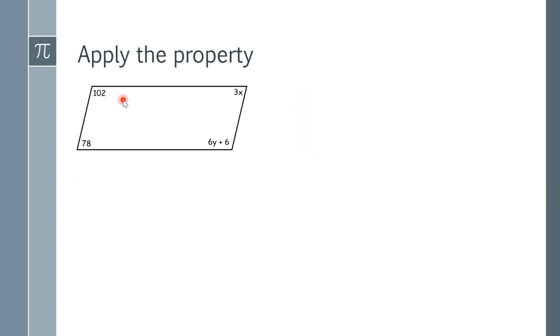And let's take a look at this one. Looks like we have information about all 4 angles, so we're going to probably use that the angles across from each other are congruent. So let's start with x. So 3x would have to equal 78. So what does x equal for this to be true? Divide both sides by 3, and so x would have to be 26.